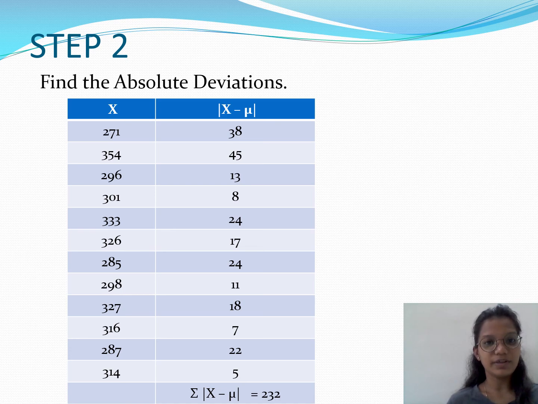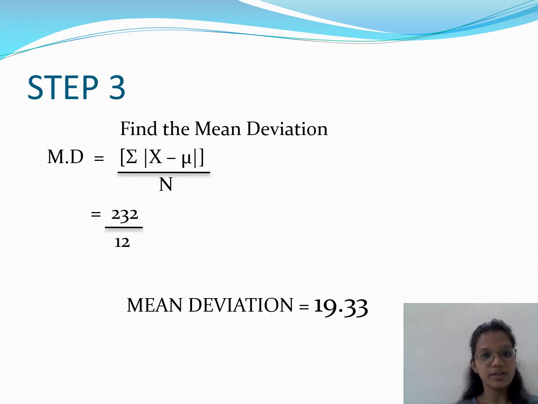Then find the absolute deviation. We want modulus x minus x bar. We got the summation of modulus x minus x bar equals 232. Putting this value in the formula, 232 upon 12, the mean deviation equals 9.33.